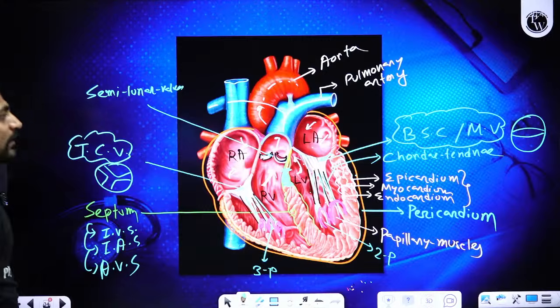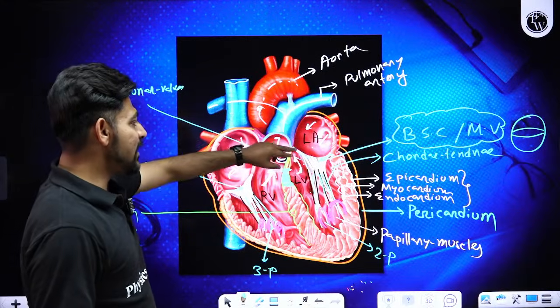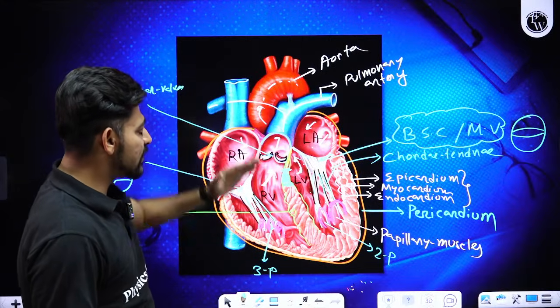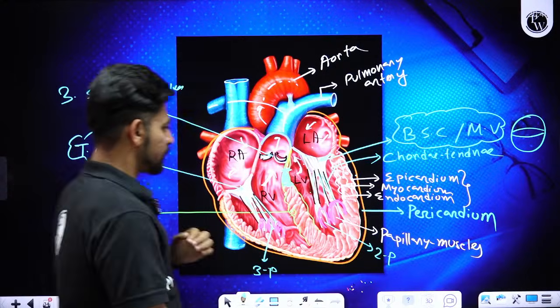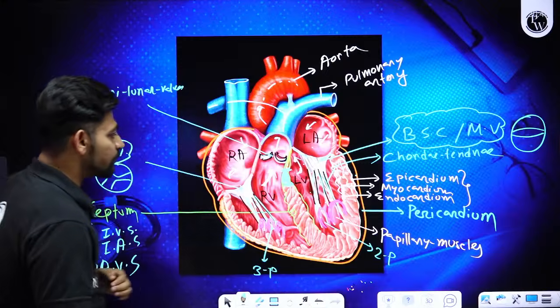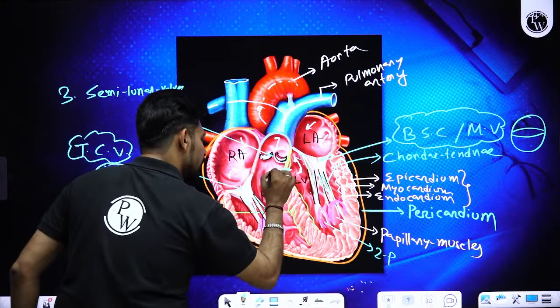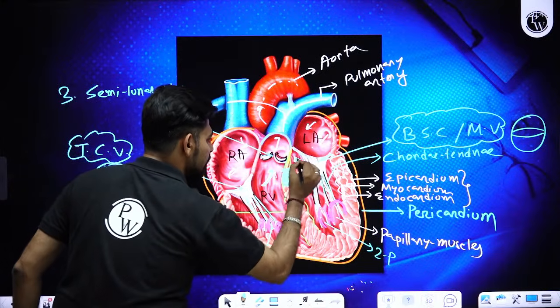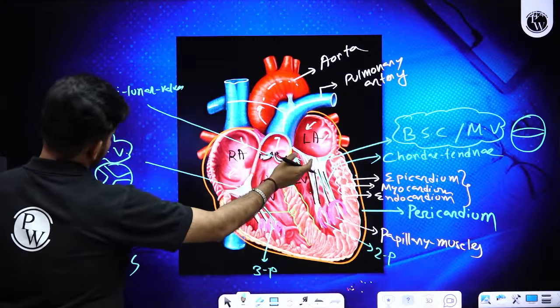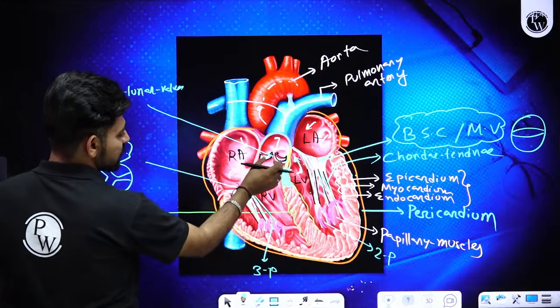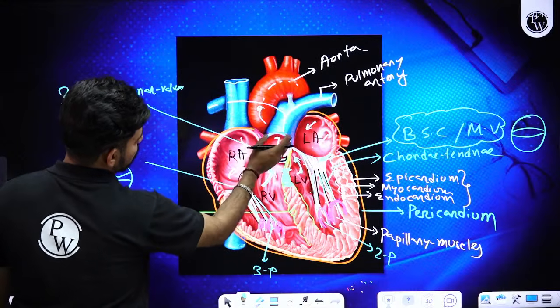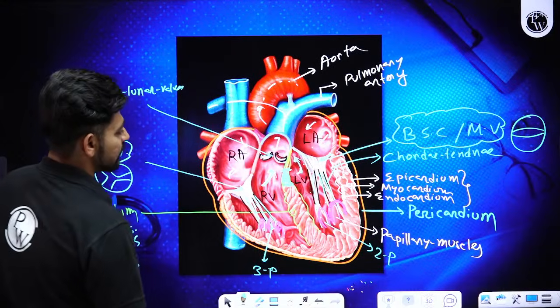So the opening of pulmonary artery and aorta is guarded by three semilunar valves. By the pressure of blood which is coming from right ventricle and left ventricle, they will forcefully open these semilunar valves which are guarding the opening of these two arteries, right?